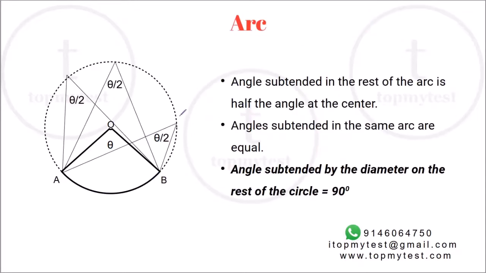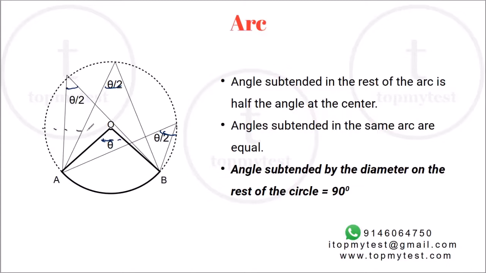Now, another property of the arc is that the angle subtended at the center will be twice the angle subtended on the rest of the arc, right? So each of these angles will be equal. So you can draw multiple angles, but each of these angles will be equal to half of the angle at the center.